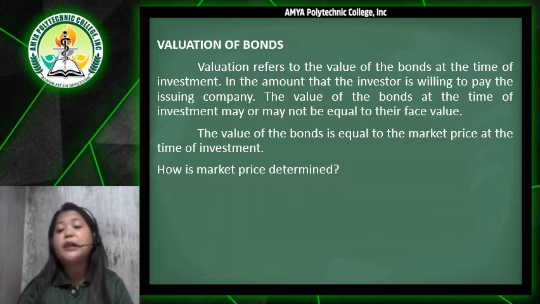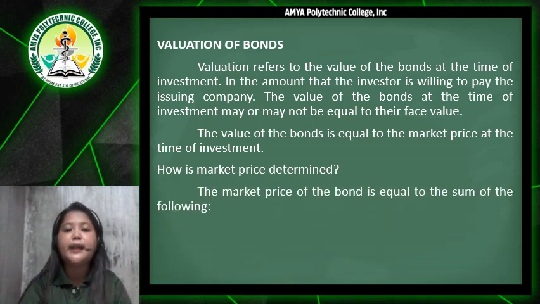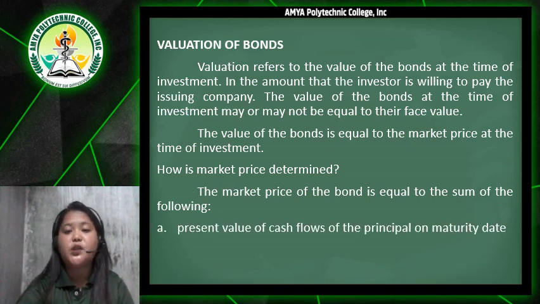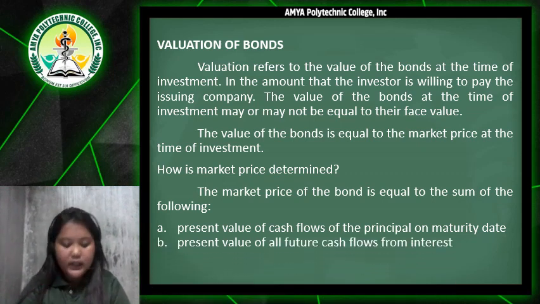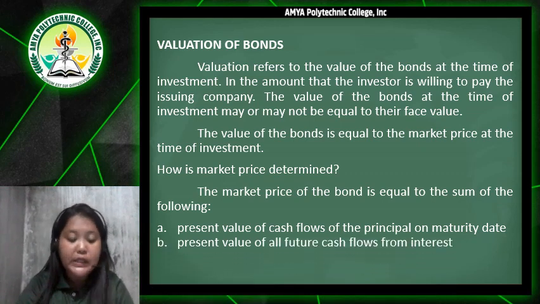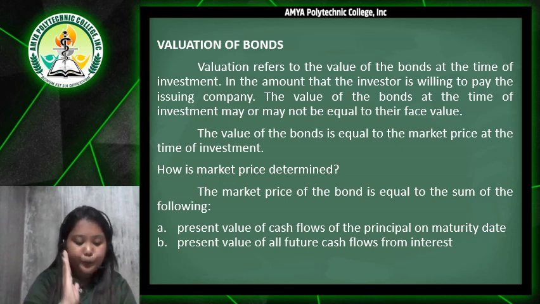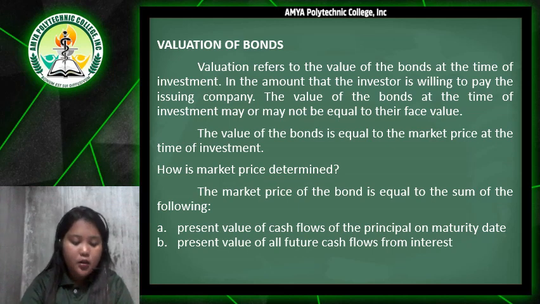So how is market price determined? The market price of the bond is equal to the sum of the following. The first one is the present value of cash flows of the principal on maturity date, and then the present value of future cash flows from interest.